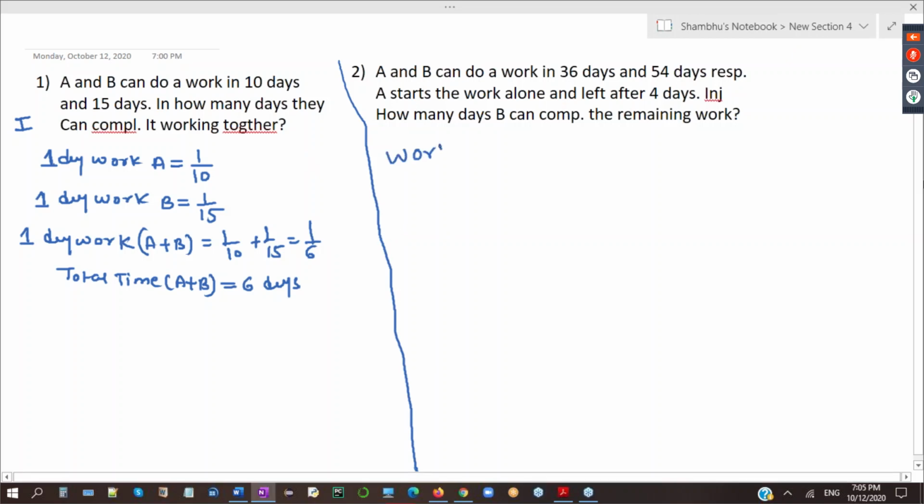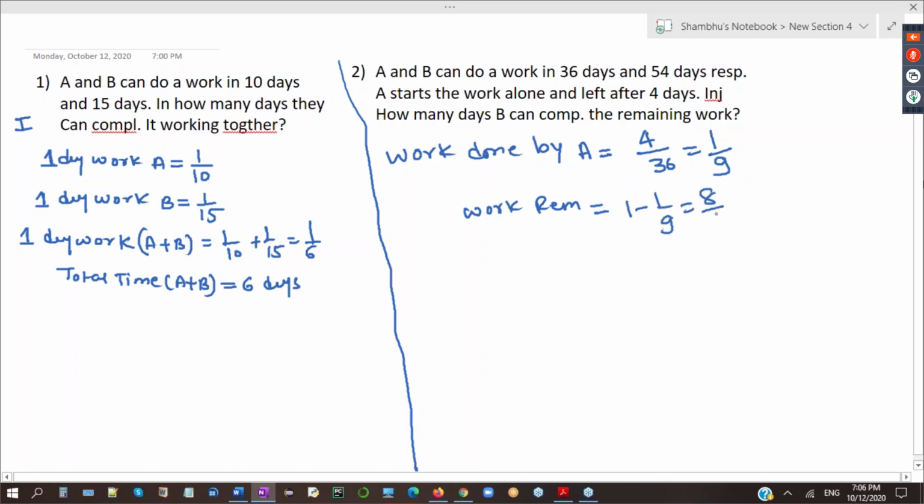Work done by A is equal to, he works for 4 days, so 4 divided by 36 is equal to 1 by 9. 1 by 9 work is done. So work remaining is 1 minus 1 by 9, that is 8 by 9. 8 by 9 work remains.